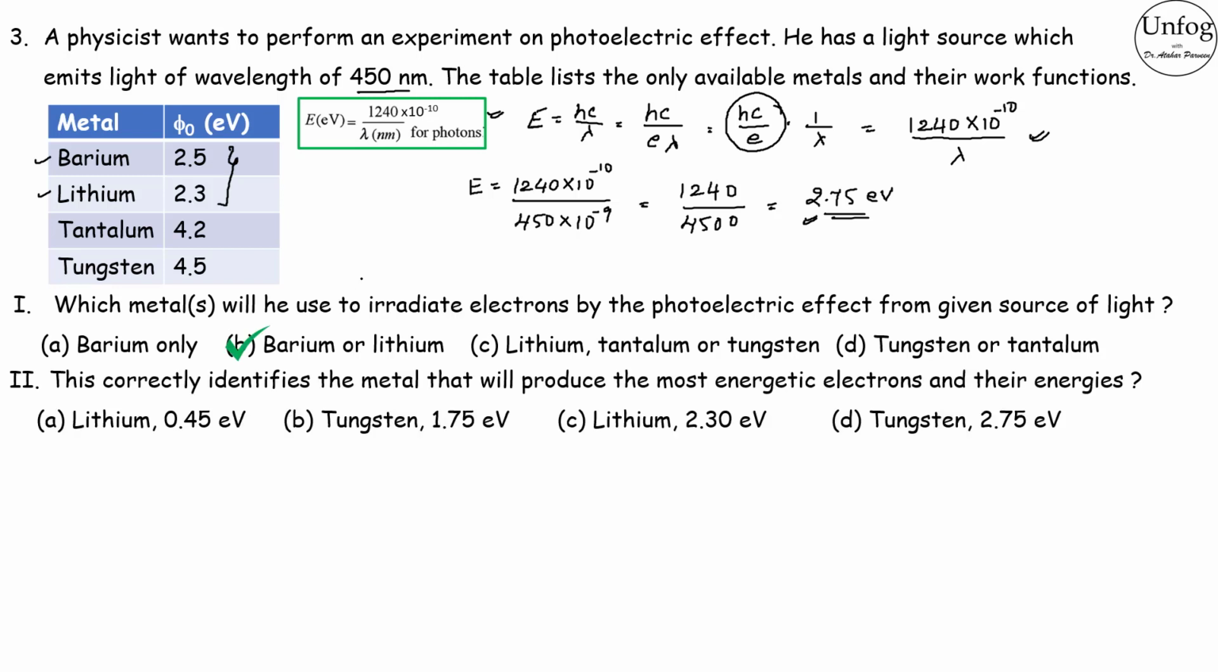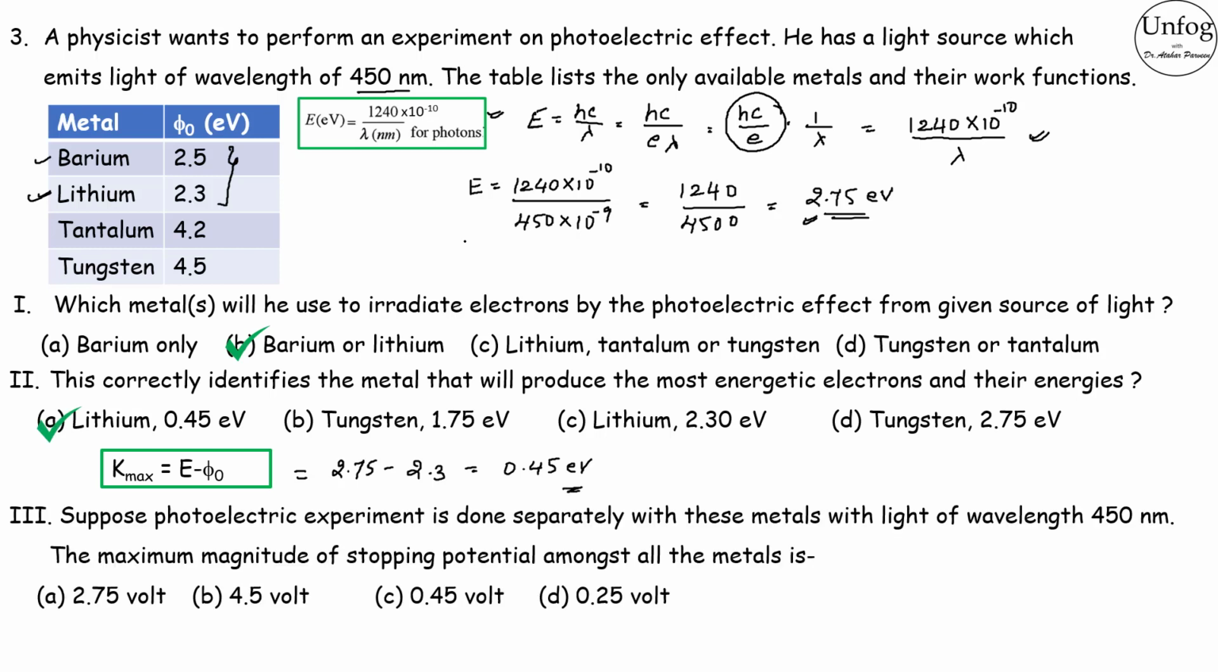Next question is, which correctly identifies the metal that will produce the most energetic electrons and their energies. So you have to find the maximum kinetic energy. We have the maximum kinetic energy is equal to E minus phi naught by Einstein's photoelectric equation. So we know the maximum E is 2.75, and we know that the phi naught should be the least phi naught to have maximum kinetic energy. The least phi naught amongst the table is for lithium, which is 2.3. This will give us 0.45 eV, and this is for lithium. So the answer will be A.